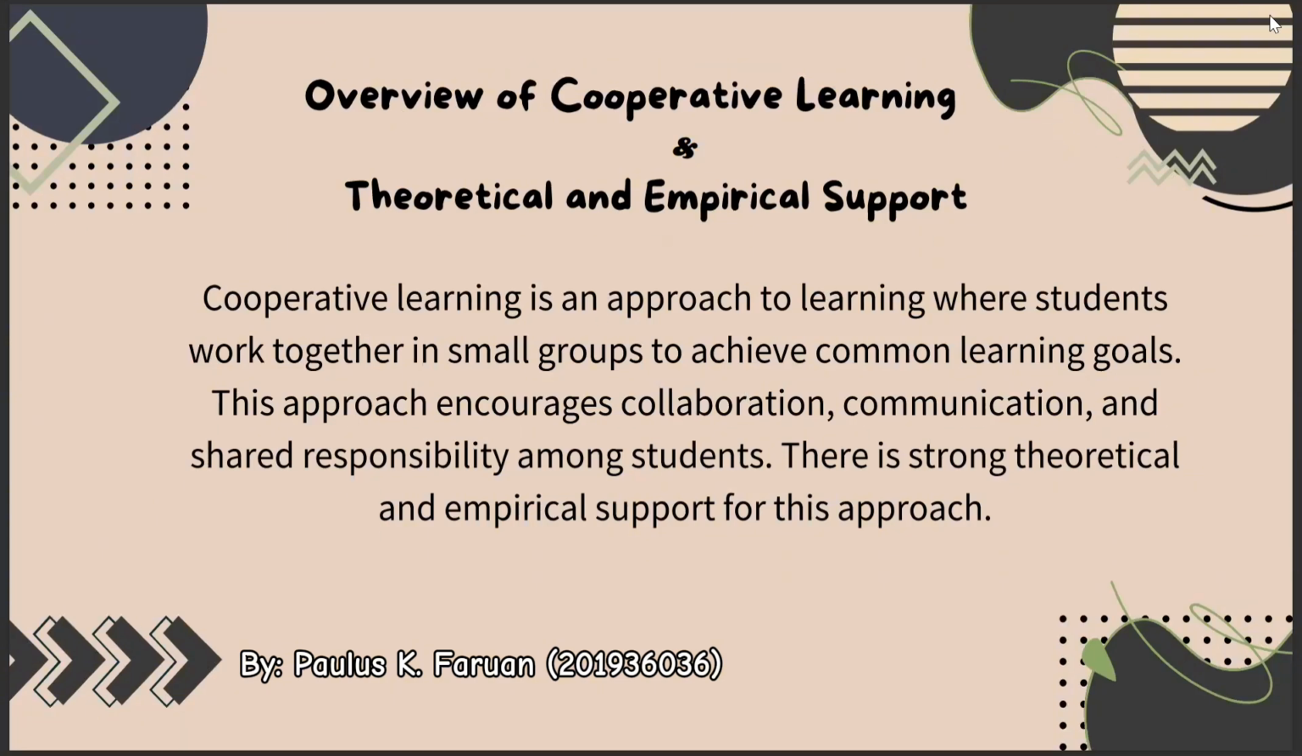First point is a review of comparative learning and theoretical and empirical support. Comparative learning is an approach to learning where students work together in small groups to achieve common learning goals. This approach encourages collaboration, communication, and shared responsibility among students. There is strong theoretical and empirical support for this approach.